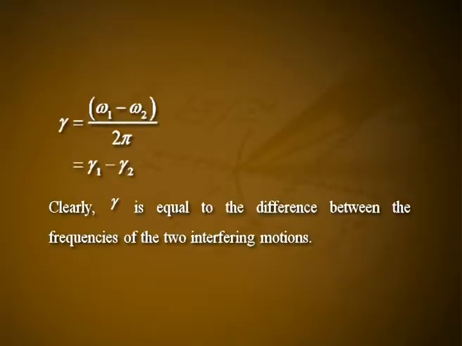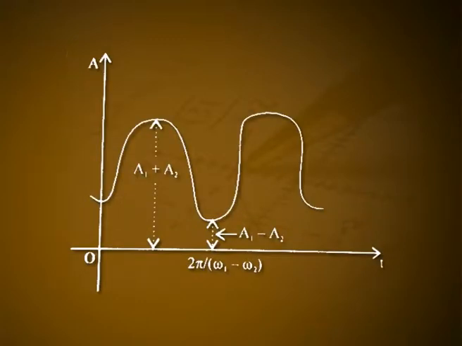One obtains the frequency of amplitude oscillation as gamma equal to (omega 1 minus omega 2) divided by 2 pi, which is equal to gamma 1 minus gamma 2. Clearly, gamma is equal to the difference between the frequencies of the two interfering motions. Figure 3 shows the variation of A with t. The situation described arises when, for example, two tuning forks of close but different frequencies are vibrating simultaneously at very nearby places. The fluctuation in the intensity of sound is termed beats.